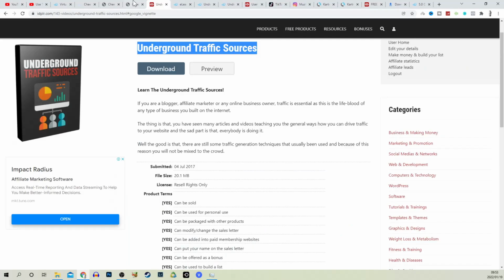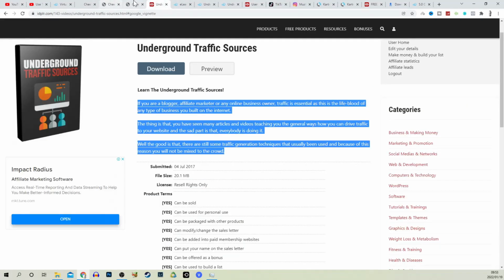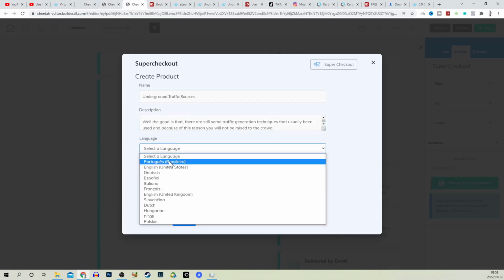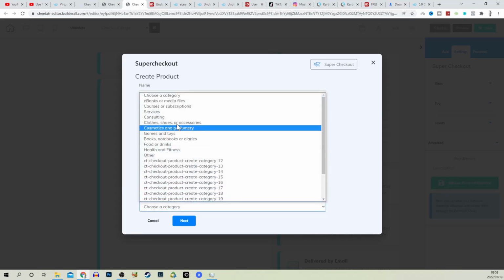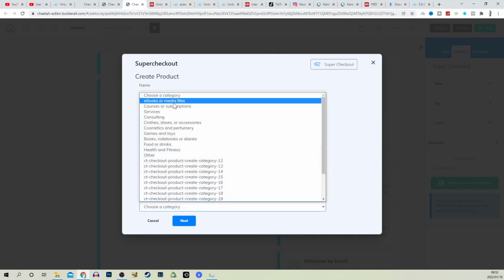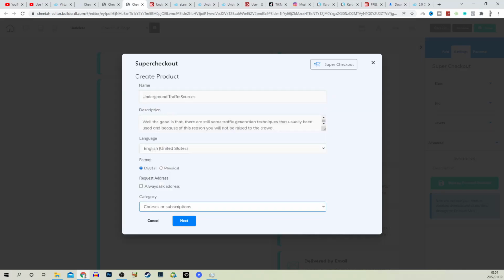So let's just close this, paste the name and description over here. We can copy this, paste this here. English, we want to set as the language, English United States. Format is digital. You don't have to ask for an address. For the category, we want to type in ebooks or media. We want to type in courses or subscriptions.